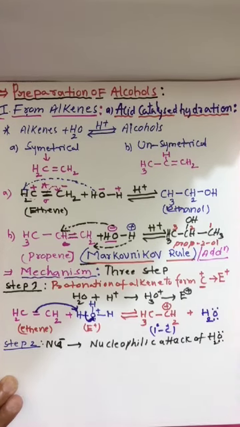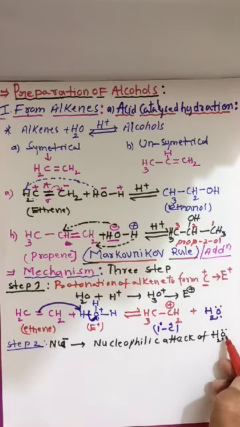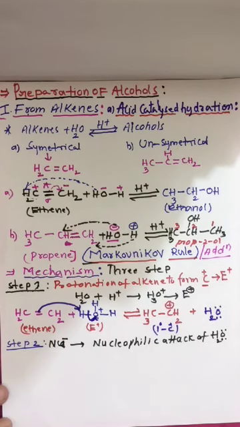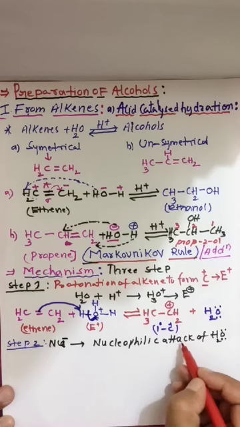Who is the nucleophile here? Water. You know very well, a nucleophile is nothing but a negatively charged or neutral species which has more electrons, that is, electron rich. Neutral also. So the nucleophile will attack, that is nucleophilic attack of water.